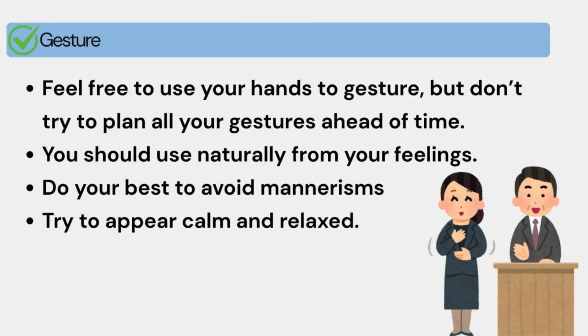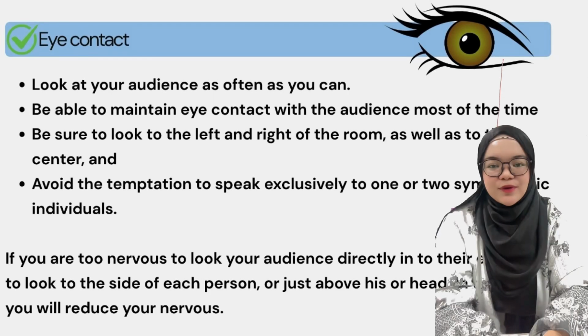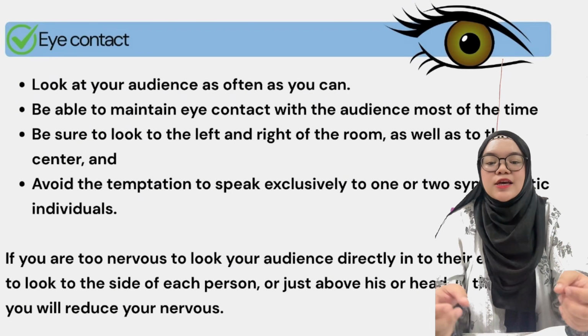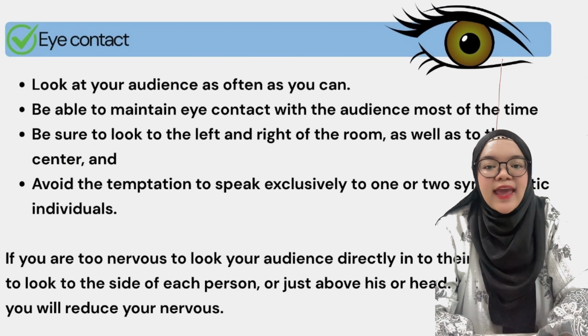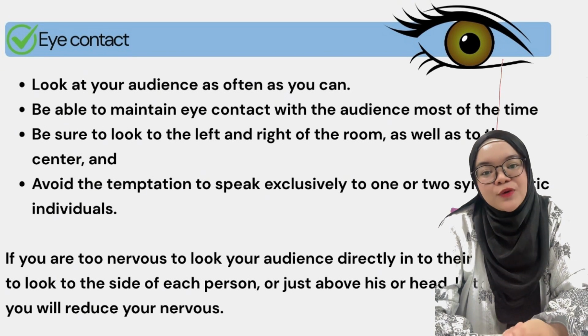Next, gesture. Once you are into a speech, feel free to use your hands to gesture, but don't try to plan all gestures ahead of time. You should use them naturally from your feelings. Do your best to avoid mannerisms. Next one is eye contact. During your talk, look at your audience as often as you can.